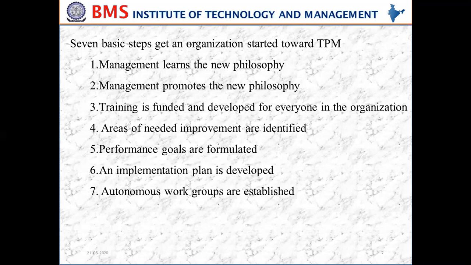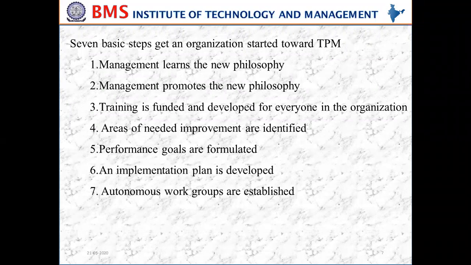Middle management must learn how to deal with the team approach and become familiar with how a small autonomous work group functions. First line supervisors need to learn their role in what most likely will be a new environment. Supervisors who have been used to guiding their groups will find this an easy transition.